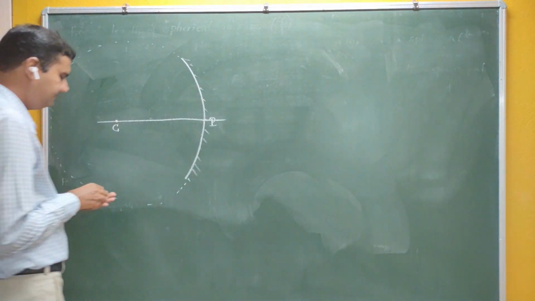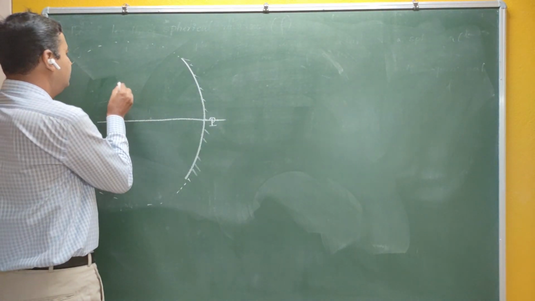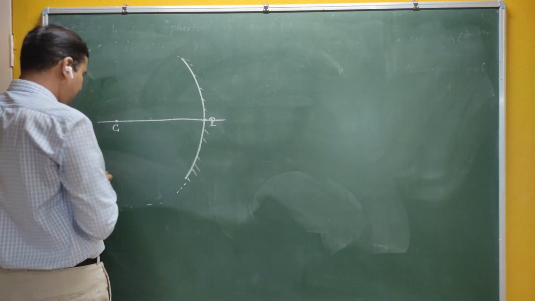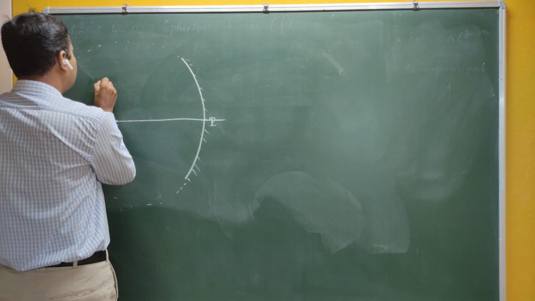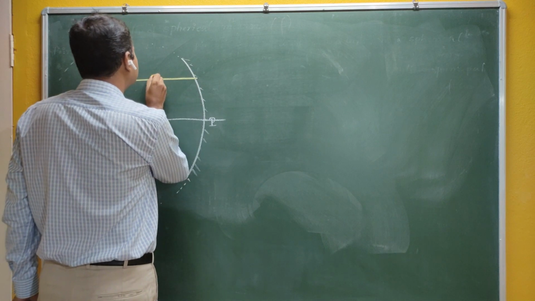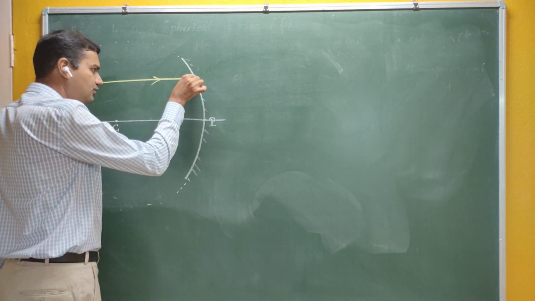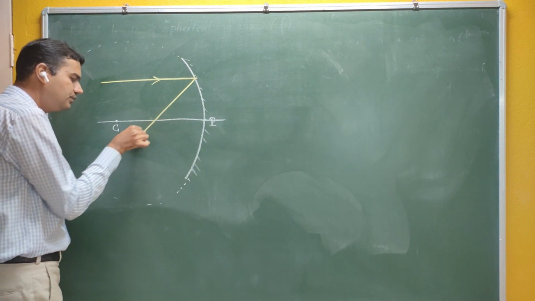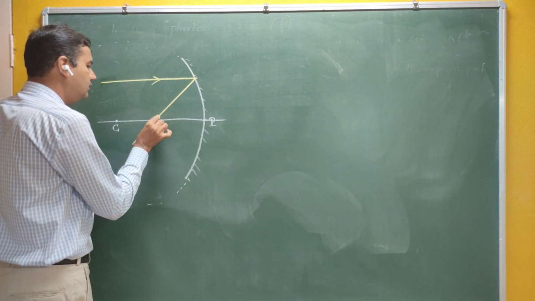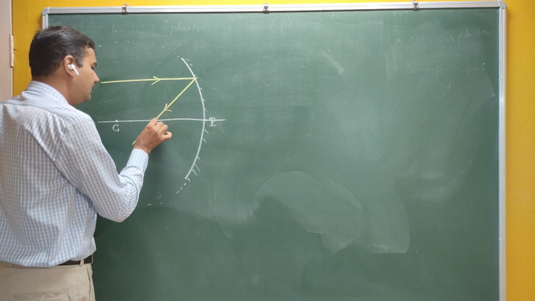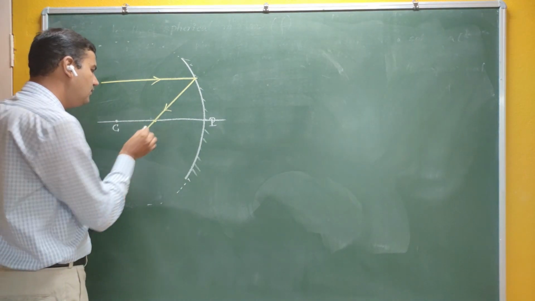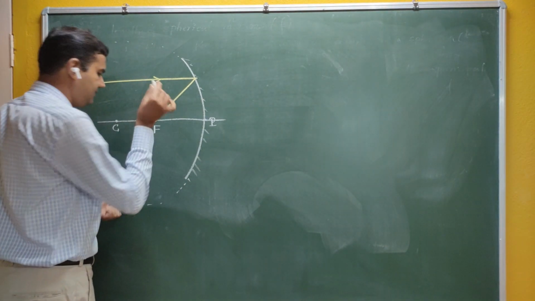Okay, let me take a parallel beam of light incident on a concave mirror. After reflection it is going to converge at some point on the principal axis, and that point is called the principal focus.